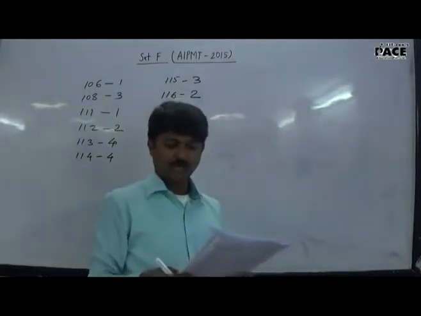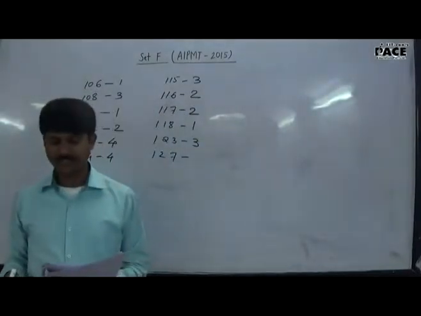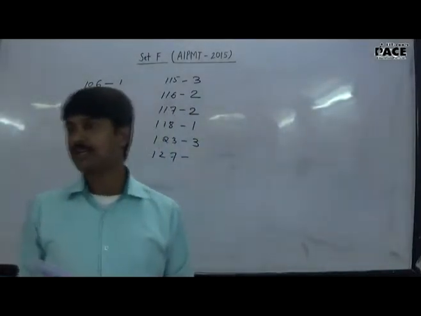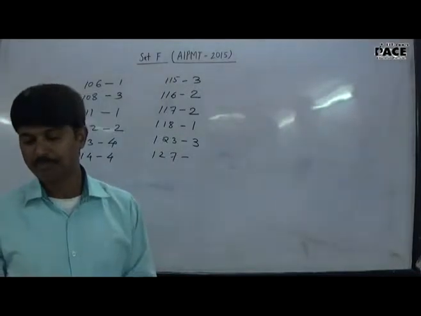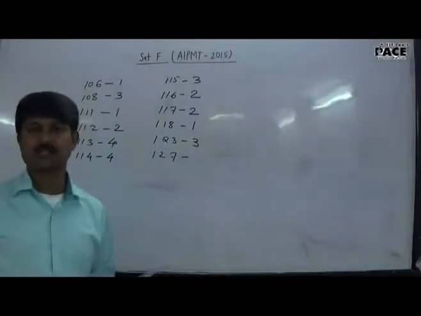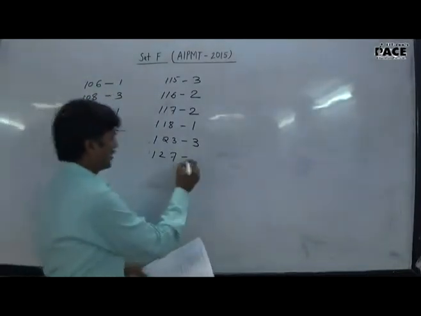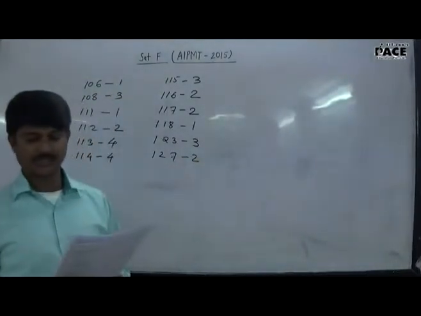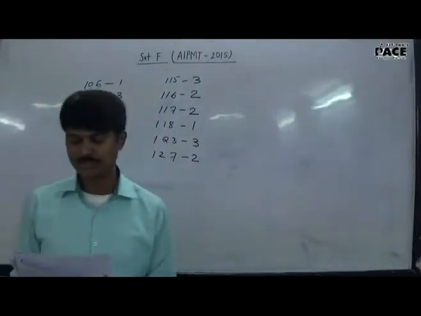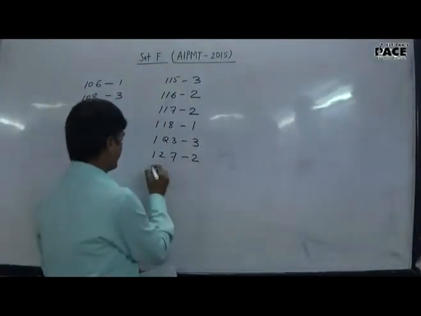Then question number 127. The guts of the cow and buffalo possess... You see page number 19 of your 11th standard book, Archaebacteria. Methanogens are present in the guts of the ruminants. That is given. So the answer is the second, that methanogens are present in the guts of cows and buffaloes, the ruminants.